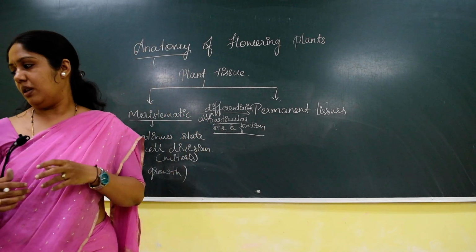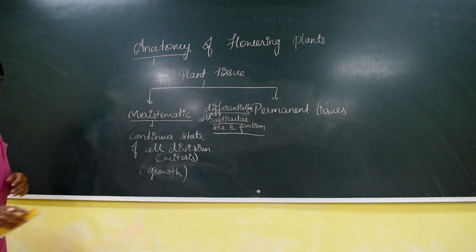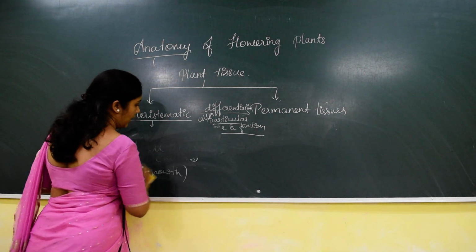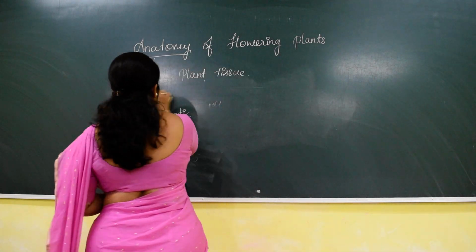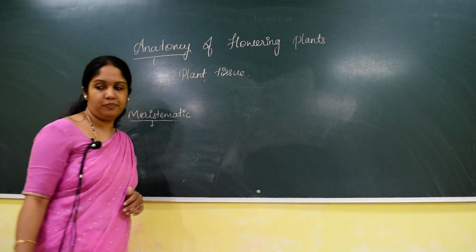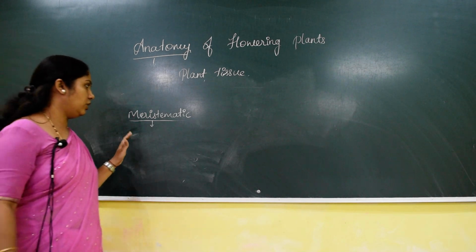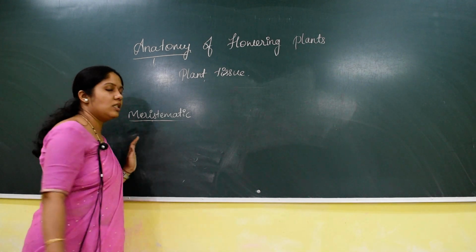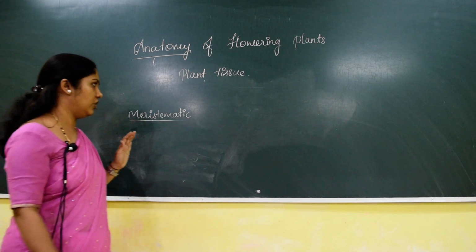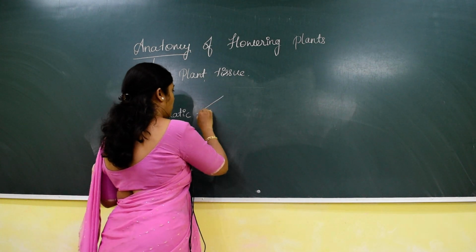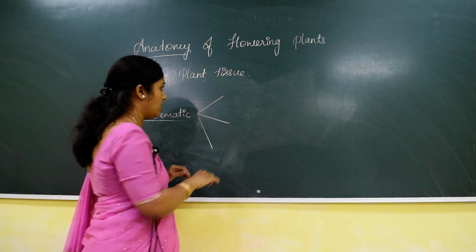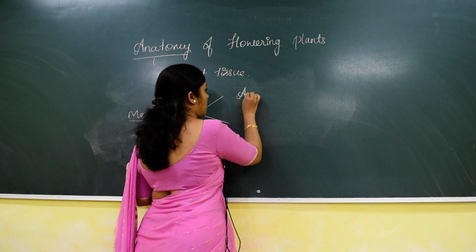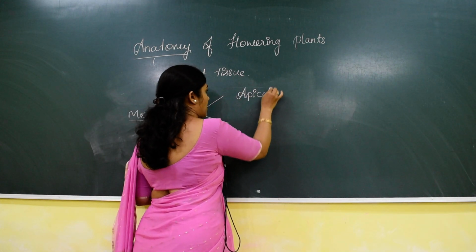Now the meristematic tissue is again classified into 3 categories. First we'll take up the meristematic tissue in the plant tissue. Meristematic tissue is a type of tissue which is in a continuous state of cell division, and it is classified based on its location or position. It is classified into 3 categories. One is apical meristem.